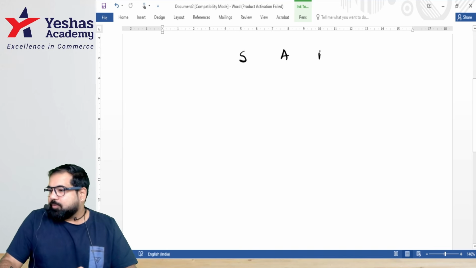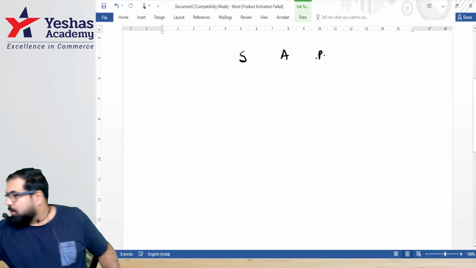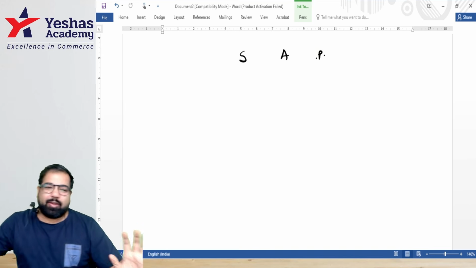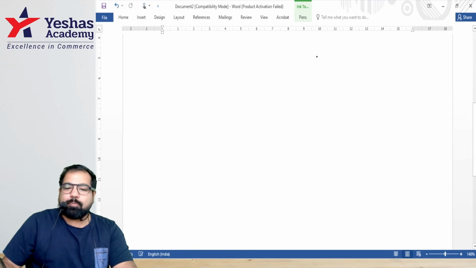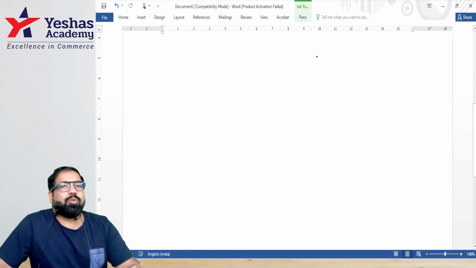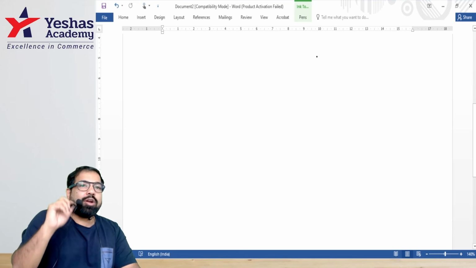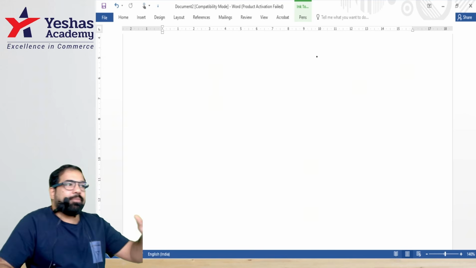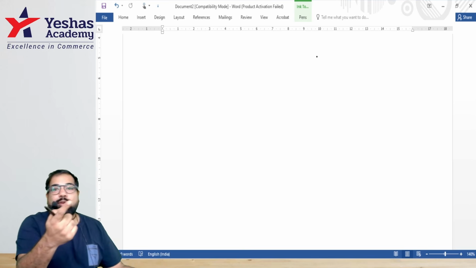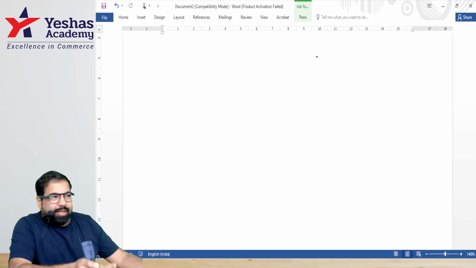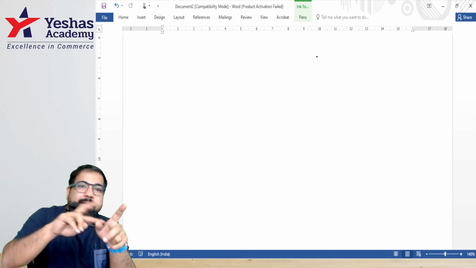Which is the last letter? P for perquisite. Perfect. So we are now looking at the last letter, P for perquisite. But sir, I've never understood what perquisite is. Perquisite is not money; it is in kind. For example, he's not giving you money; he's giving you a benefit. For example, you get a car, or you get a house, or you get a credit card. Is it money? No, it is money's worth.